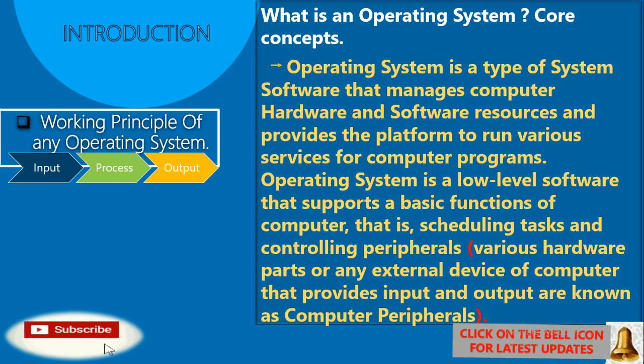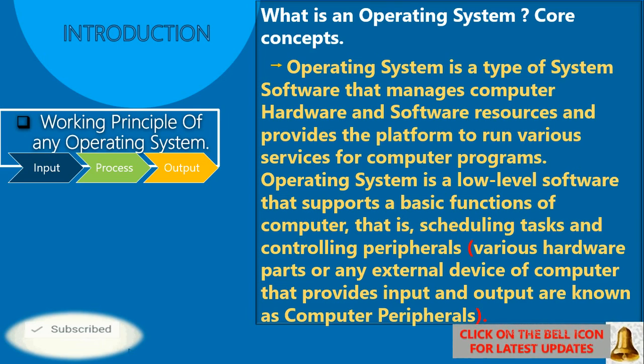See, a computer is a machine, so to operate a machine we need a machine language which uses the binary number system. That is why it is known as low level software. The operating system is written in machine language, so it can understand the computer language.